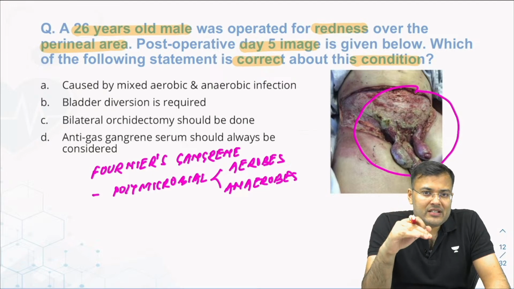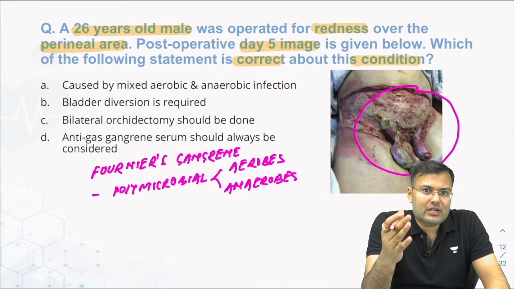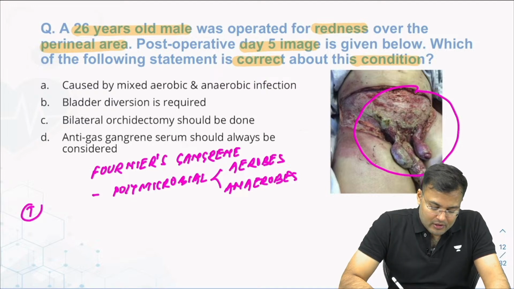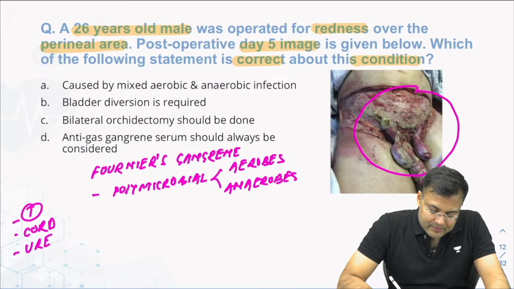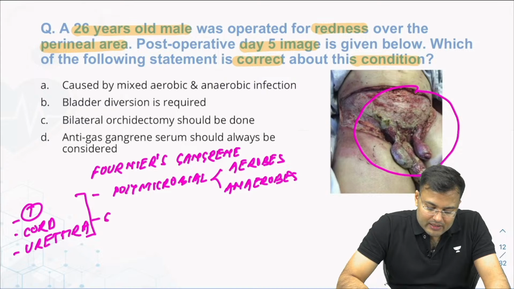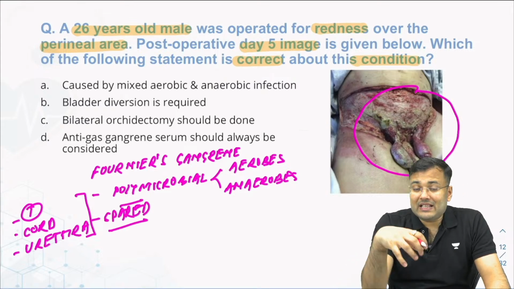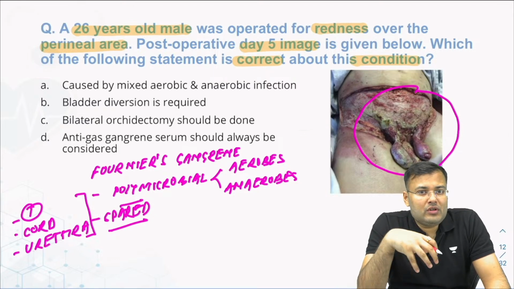So here, testes, cord structures, urethra, corpora cavernosa, corpora spongiosa, these are spared. So no need to excise these structures, no need to touch these structures.